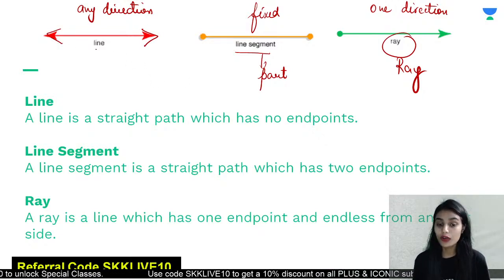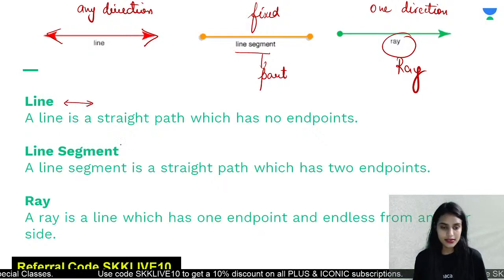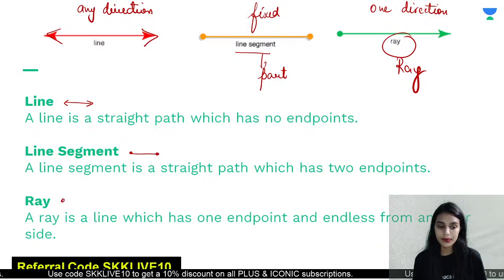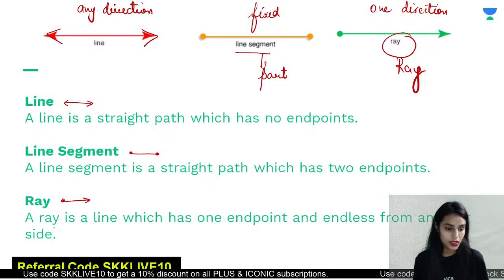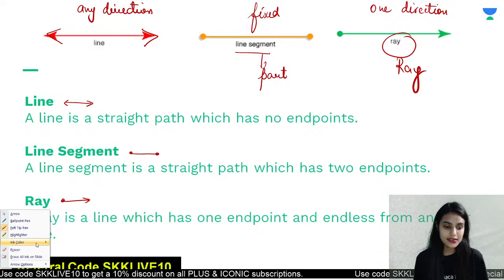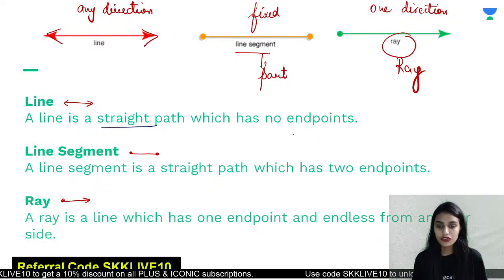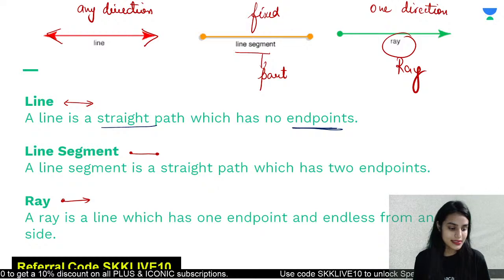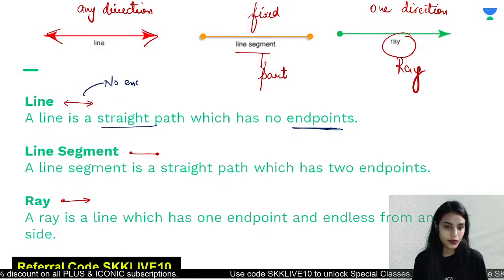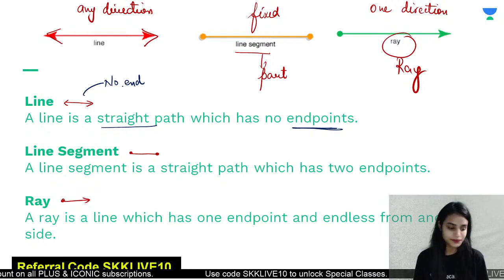So class, this is how we represent a line. A line is represented by this symbol, a line segment is represented by this symbol, and a ray is represented by this symbol. All right, everyone. So this is the simple difference between the 3 of them. A line is a straight path which has no endpoints. You must have seen that we have got no endpoints here, right?